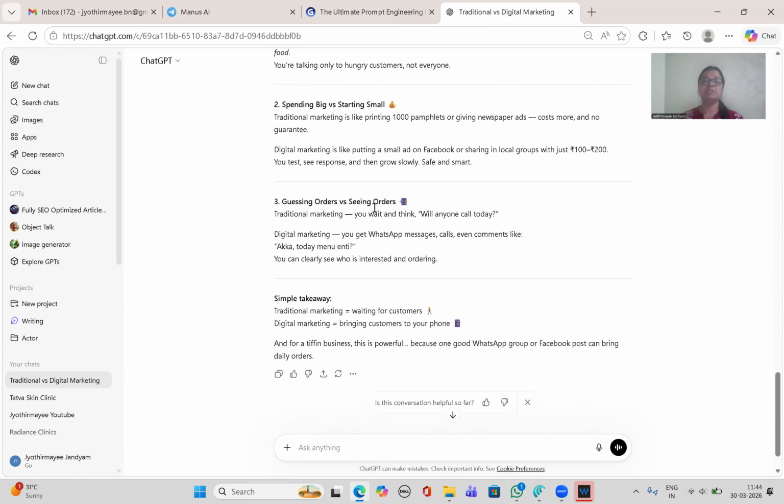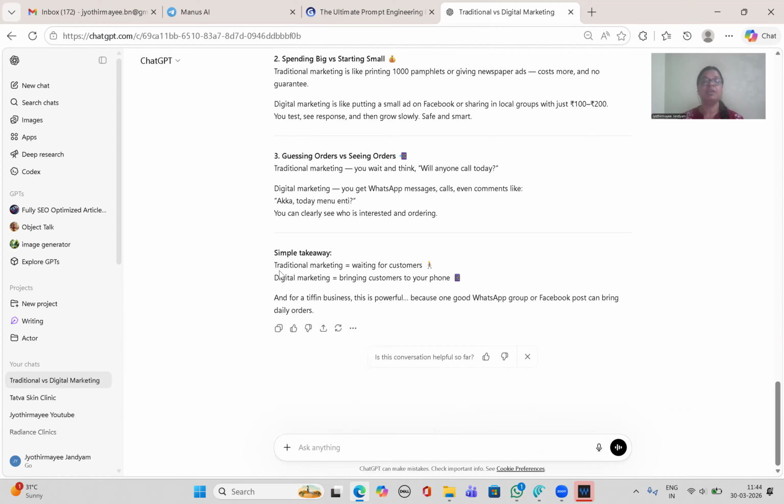Guessing orders versus seeing orders. In traditional marketing, you wait and think, will anyone call today? And in digital marketing, you get WhatsApp messages, calls, even comments like Akka, Didi, what is today's menu? It gave this in Telugu because I am from Telugu, so ChatGPT already knows about me. It means Didi, what is the menu for today? You can clearly see who is interested in ordering.